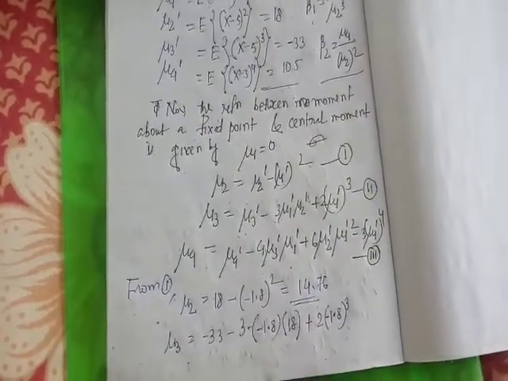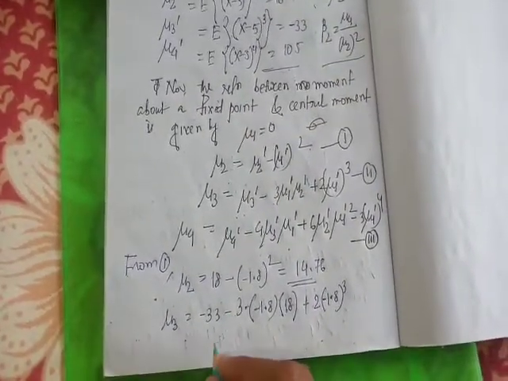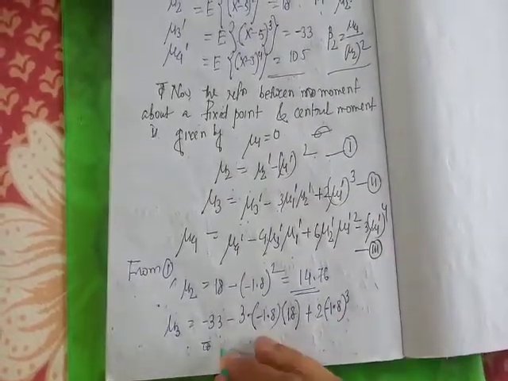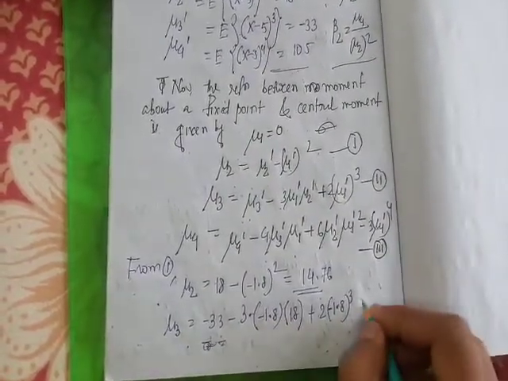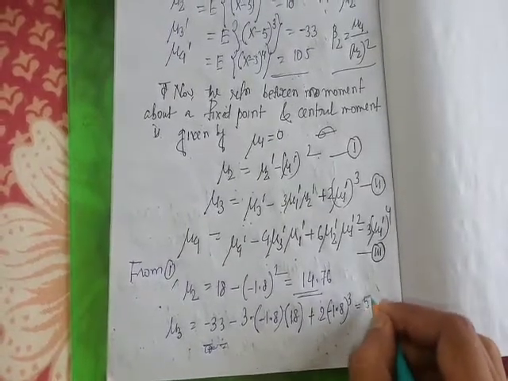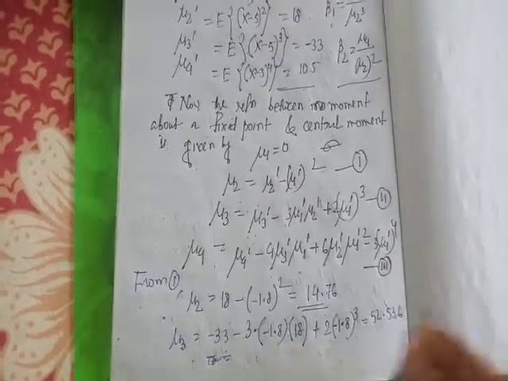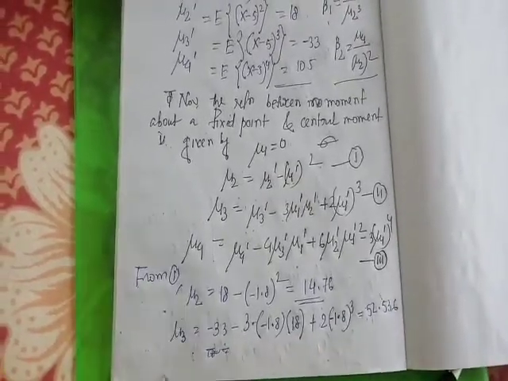Clear? So after calculation this is 52.536.